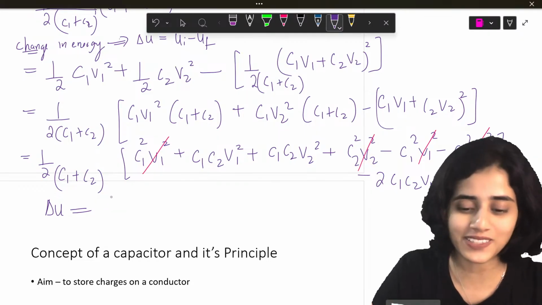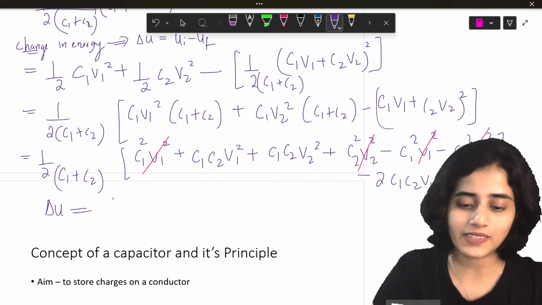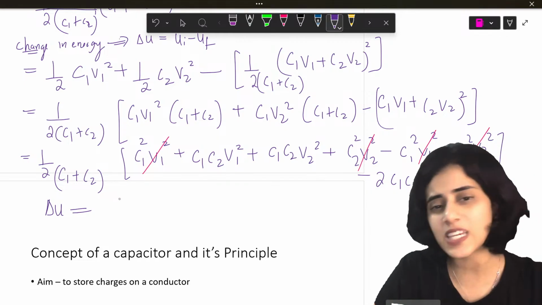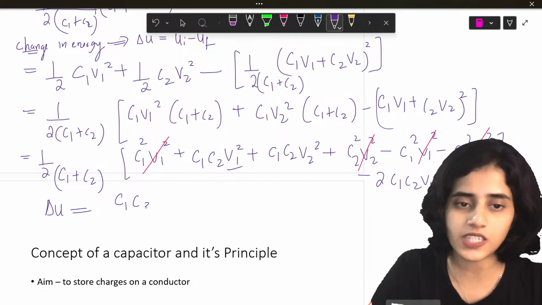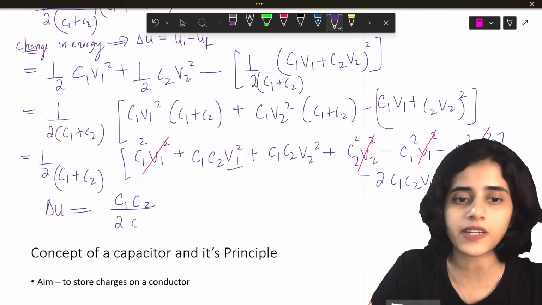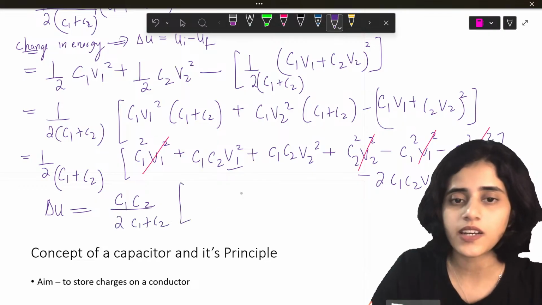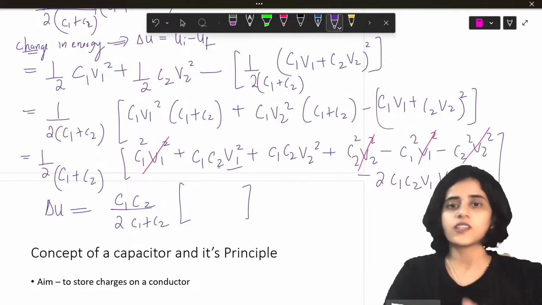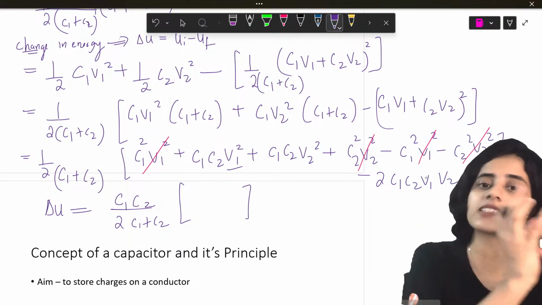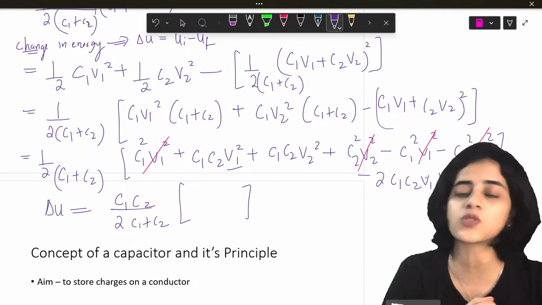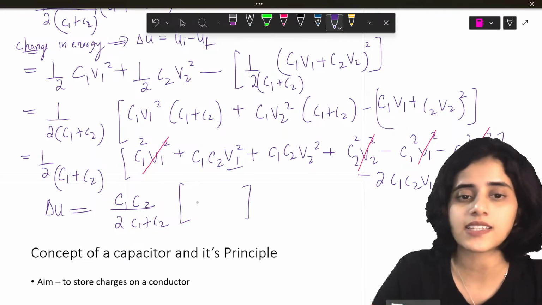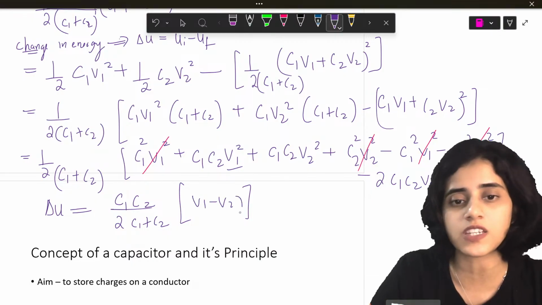Delta U is equal to, what will this be? All these three terms have C1 C2, so I can take C1 C2 common. So C1 C2, the whole divided by 2 into (C1 plus C2). Now you should tell me what's inside the bracket. From all these three terms, if I take C1 C2 outside, then what I have is V1 square plus V2 square minus 2 V1 V2. Isn't that V1 minus V2 the whole square?